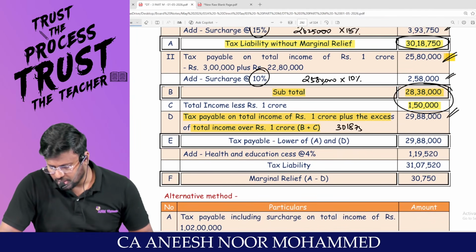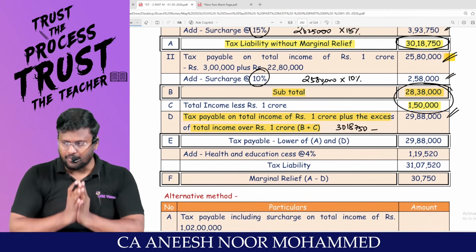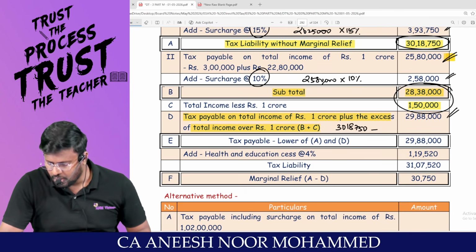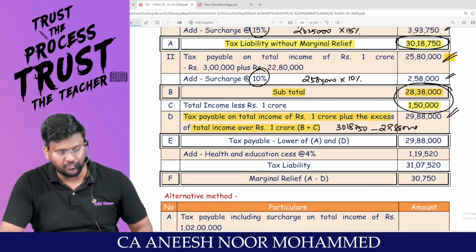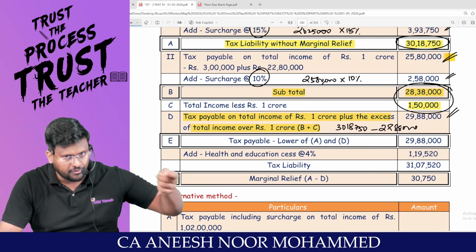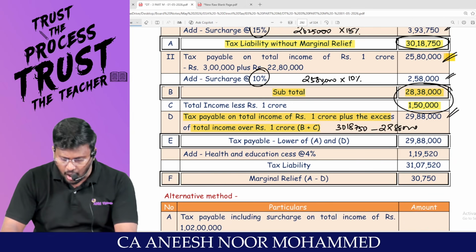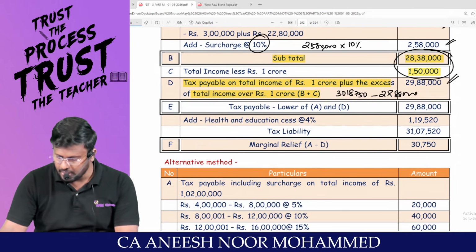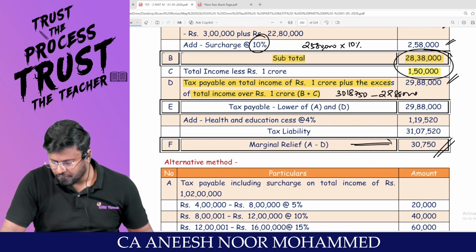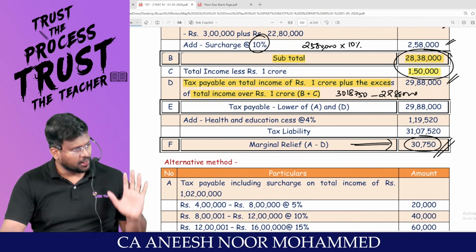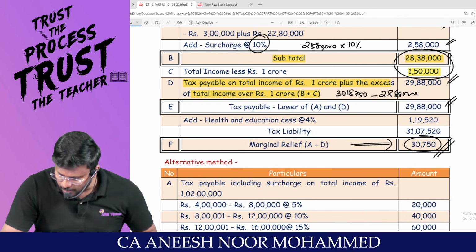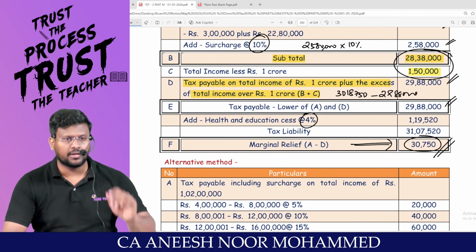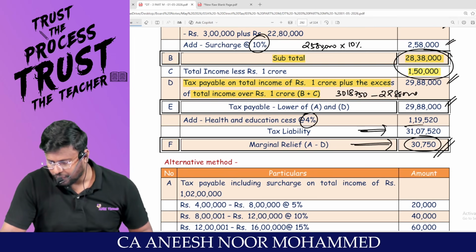30 lakh 18,750. But if I am doing it like this, telling the government I am ready to gift you 1,50,000, then my tax liability is only 29 lakh 88,000. So because of treating that 1,50,000 as income, the extra tax I am liable to pay is 30,750. That 30,750 can be taken as marginal relief. Pakka. That means the government is saying that you are liable to pay the lower of the two, which is 29 lakh 88,000. On that you are liable to pay health and education cess of 4%. This will be your final tax liability.